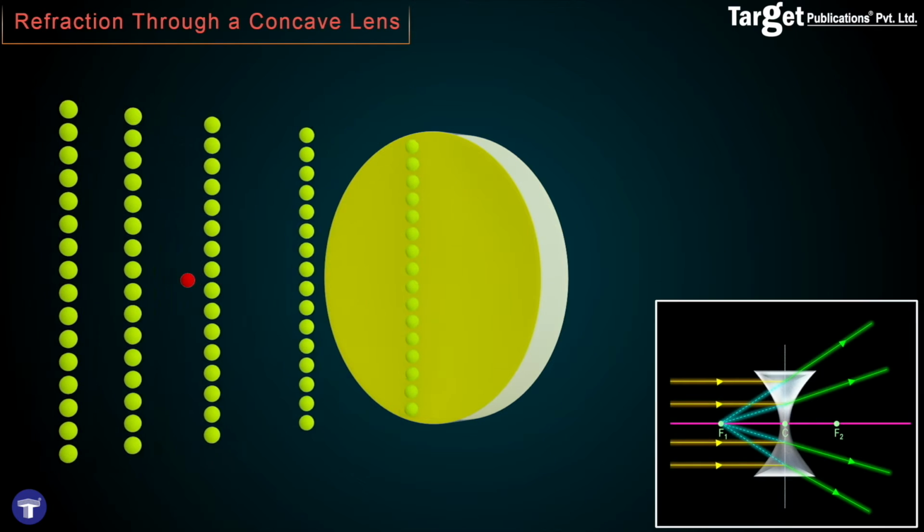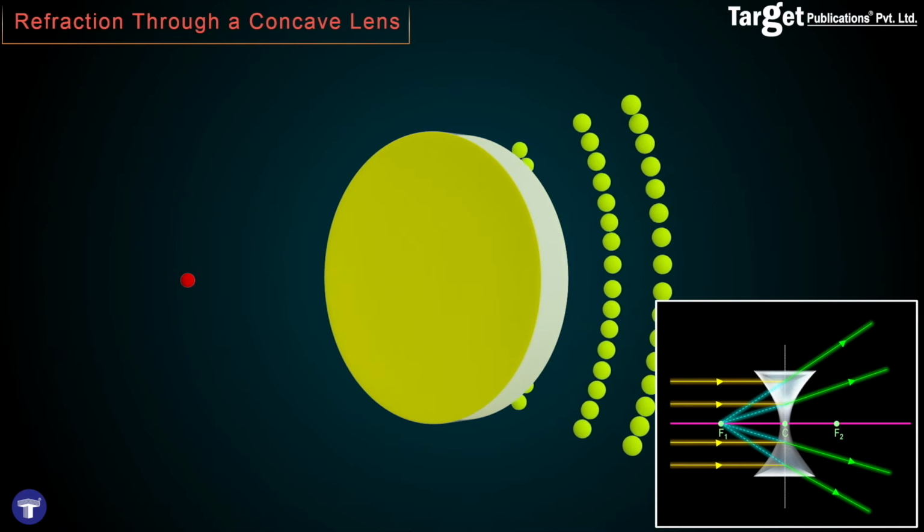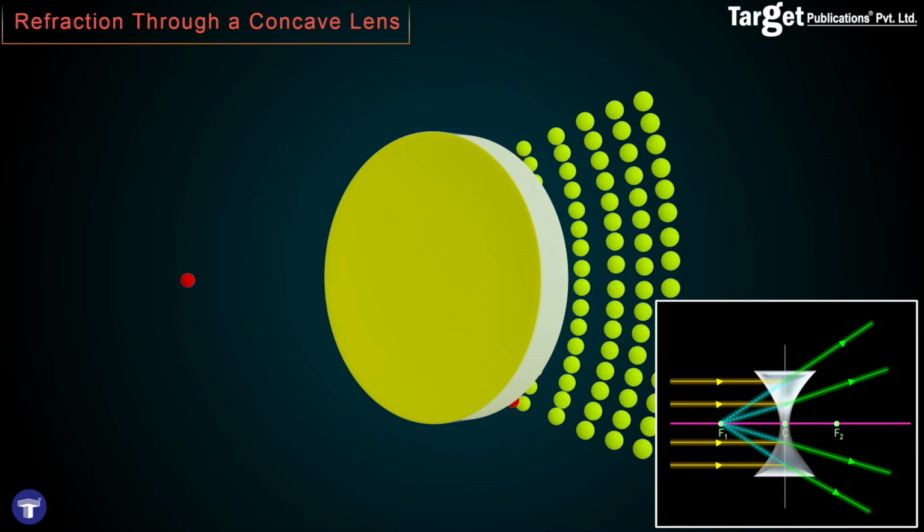If we draw the rays of light by drawing perpendicular to the wavefronts, we'll see clearly that parallel rays on reaching a concave lens diverge from it.